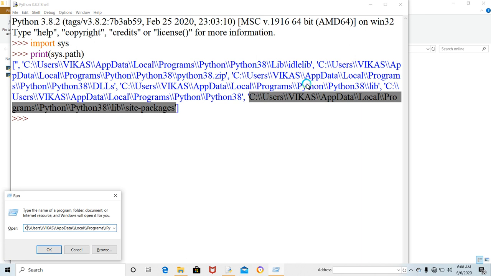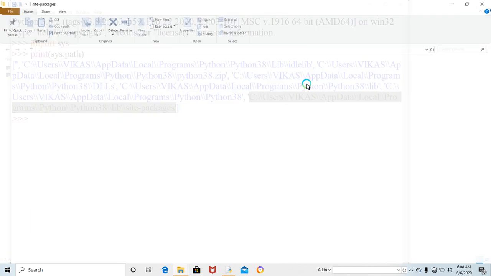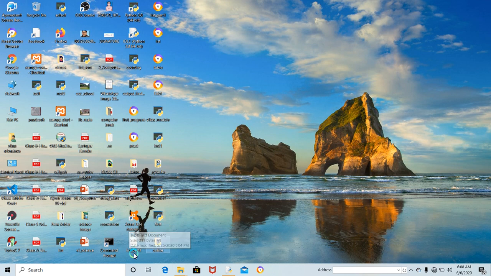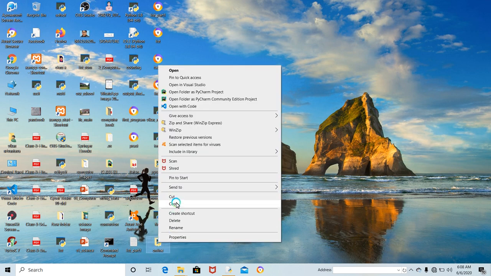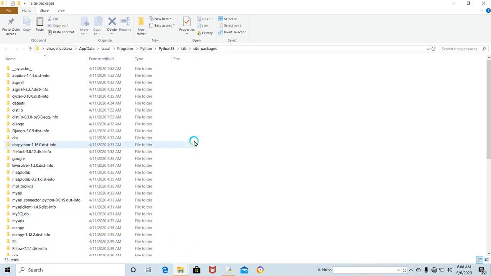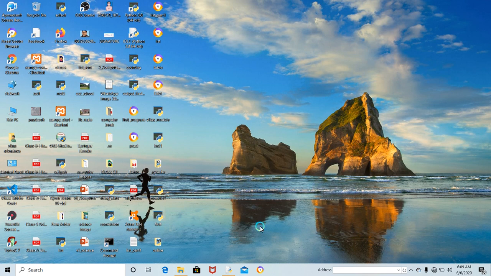Okay, actually this one is not containing any. This one, look here, all these package files are open here. Different packages are stored. Now what do we have to do? We have to copy this online folder, go to that site-packages folder, and paste it. Now it is pasted here, okay, and close it.